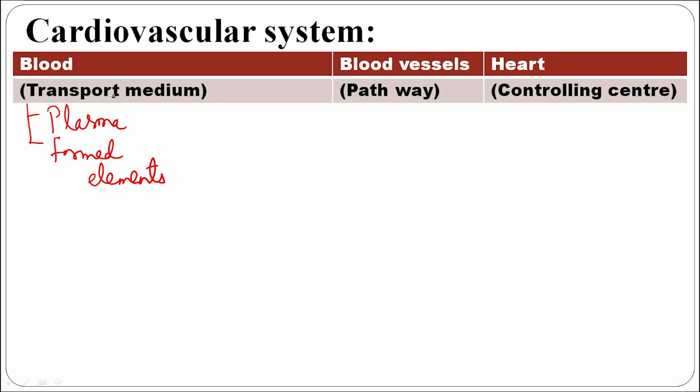Plasma constitutes three important things: water, approximately 90 to 91%, protein, approximately 7 to 8%, and other solutes, approximately 1%.